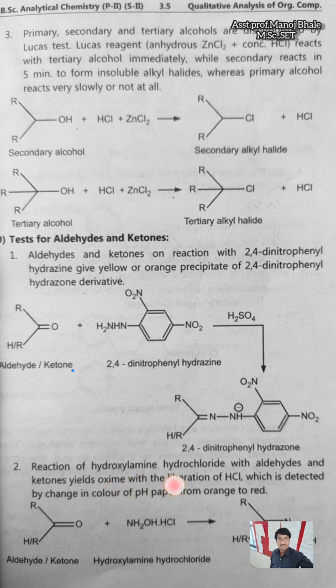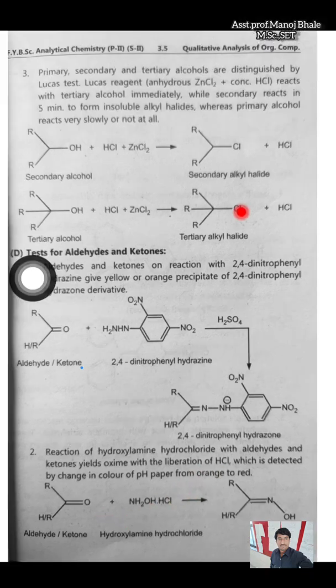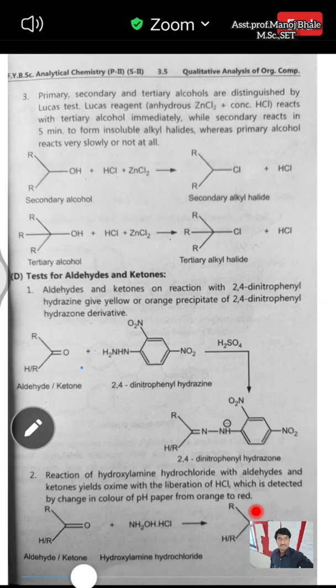The second reaction which is given there is the reaction of hydroxylamine hydrochloride. In this case, we are using the second test, a reaction of hydroxylamine hydrochloride with the aldehyde and ketone. This hydroxylamine hydrochloride reacts with the aldehyde or ketone, and there is a formation of the oxime. So there is an oxime formation, which is detected here. If we are reacting with HCl, then there is a red color which is observable there.